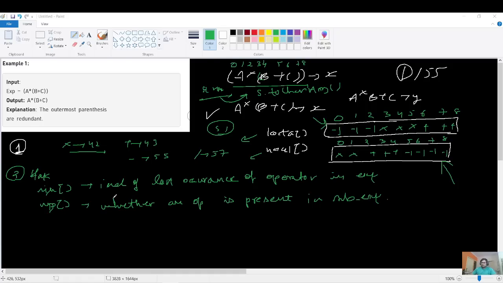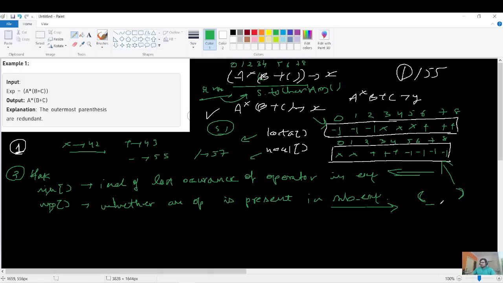Sign is nothing but it is indicating the index of the last occurrence of an operator in the expression. Just accept it. I will explain how it is getting used in a dry run. I will show you the dry run at last. And MP is whether an operator is present in the sub expression. What is a sub expression here? The sub expression is nothing but the range we will always be comparing whenever we are getting an opening bracket and closing bracket.